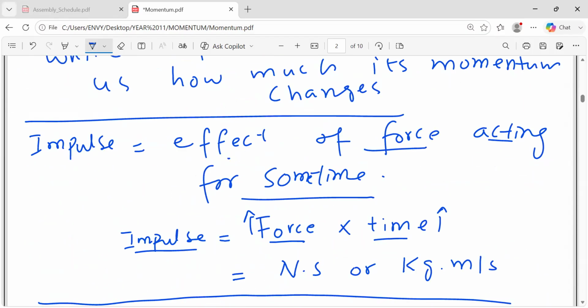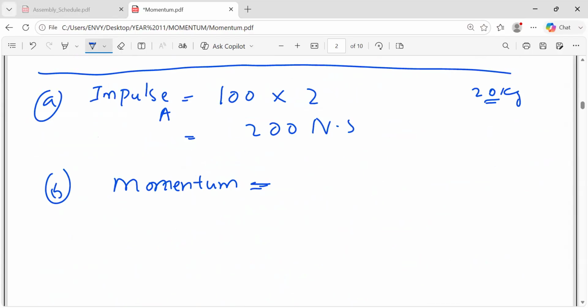So change in momentum here and impulse are the same. This impulse will cause the change in momentum, and the same change will happen. So momentum is basically also equal to impulse. If there is no change written, you can even consider momentum equal to impulse, so you will not be confused. So the answer was simple.